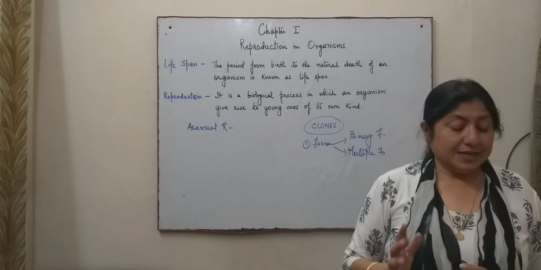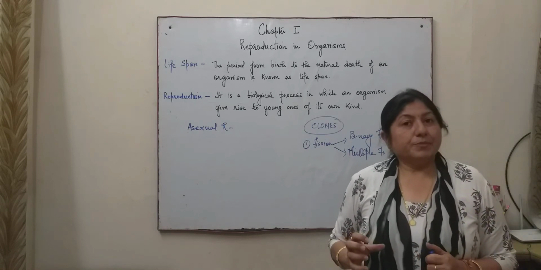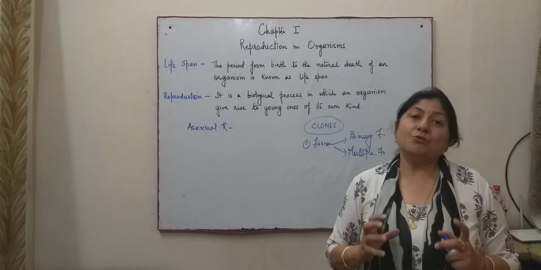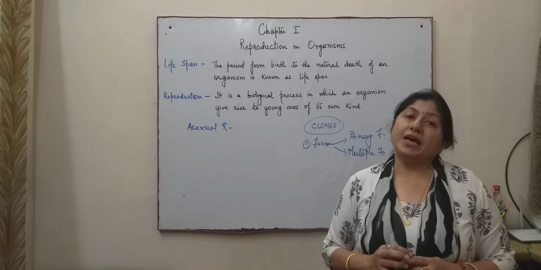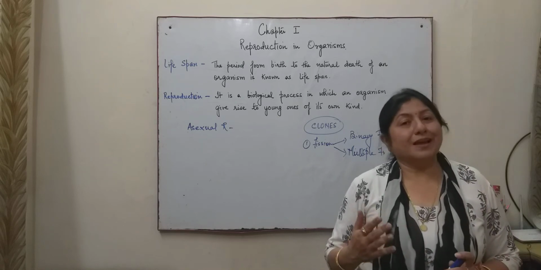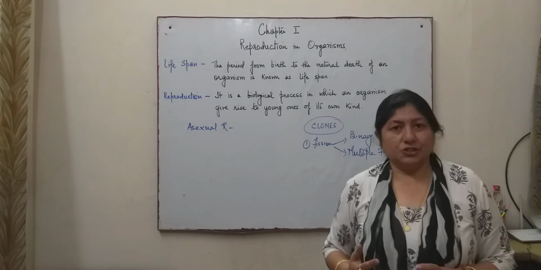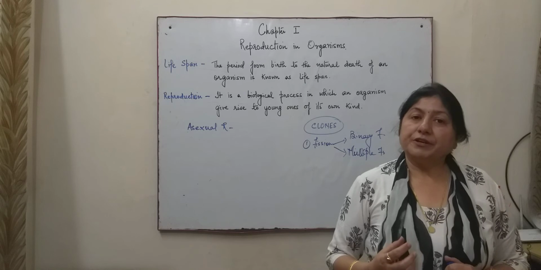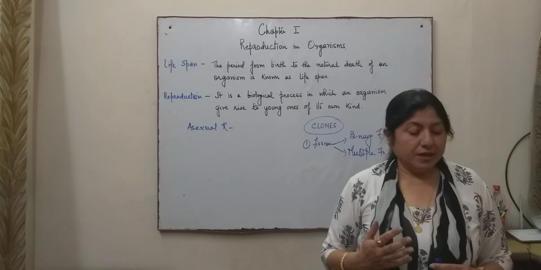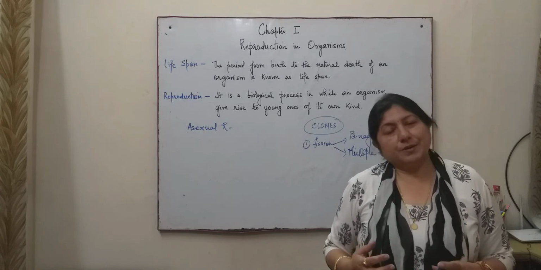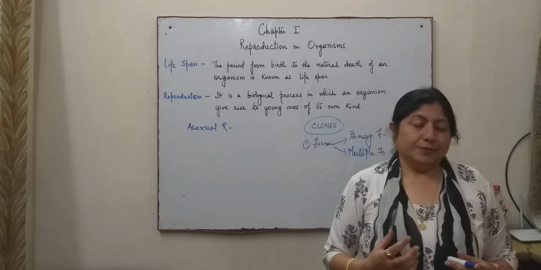But at certain times, when conditions are not favorable, amoeba forms a cyst around itself, and that is known as encystation. It is to avoid adverse climatic or unfavorable conditions. During favorable conditions, amoeba reproduces normally by binary fission. Now, the binary fission in amoeba takes place in any axis.